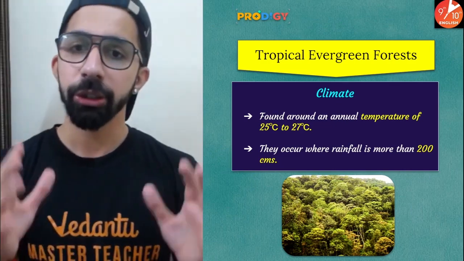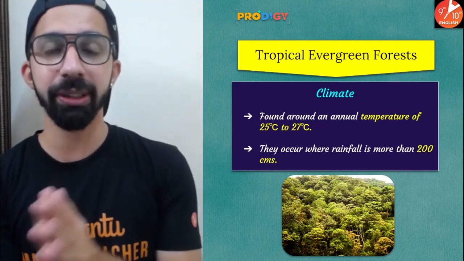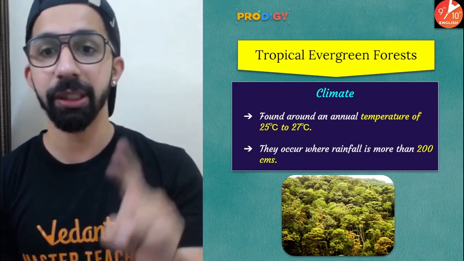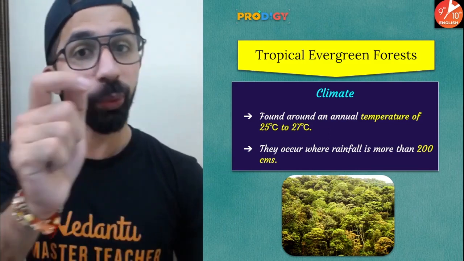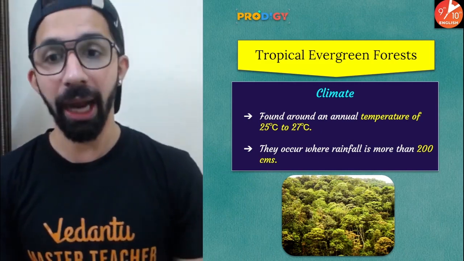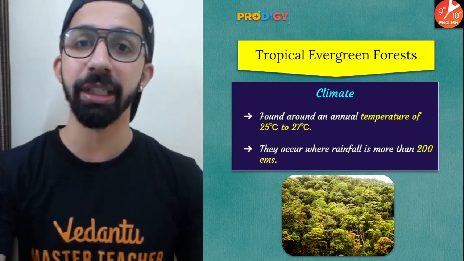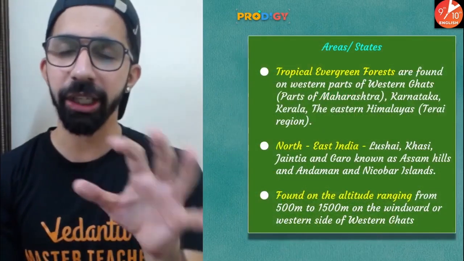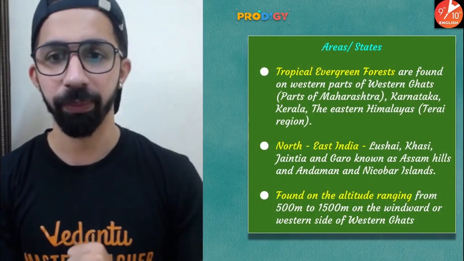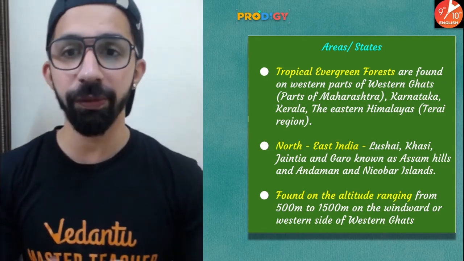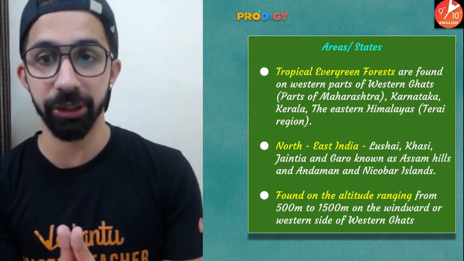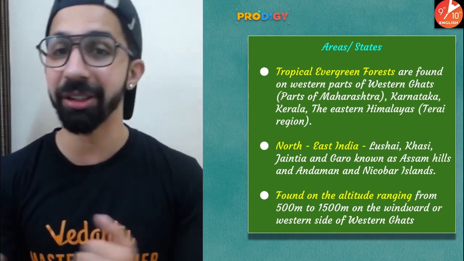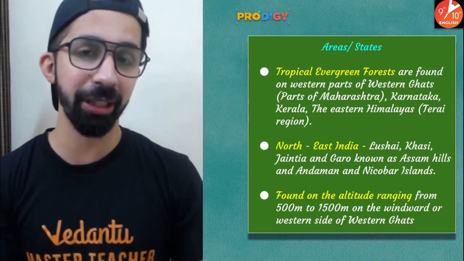The climate needed for tropical evergreen forest requires a temperature between 25 to 27 degrees Celsius and more than 200 centimeters of rainfall. In India, in which areas is it found? Let's have a look. Guys, tropical evergreen forests are found on the western parts of the Western Ghats, like parts of Maharashtra, Karnataka, Kerala, and also the eastern Himalayas.